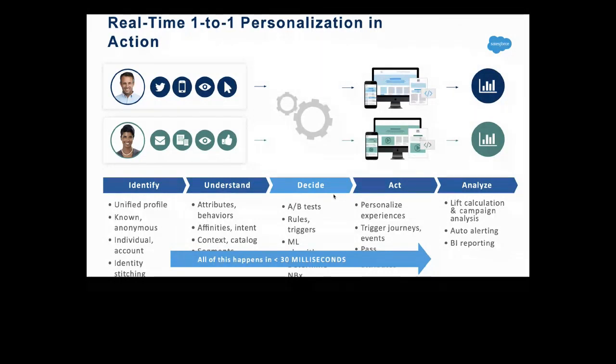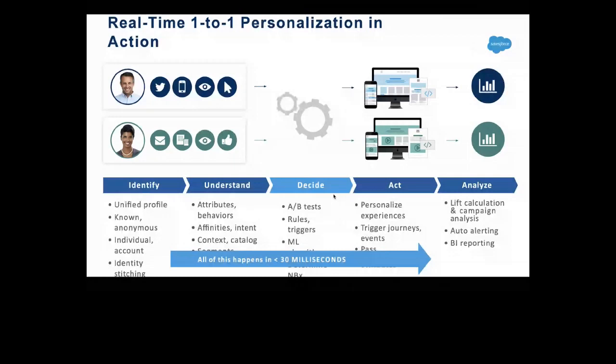And trust me, guys, all these operations happen in less than 30 milliseconds. Imagine how fast that is, how much speed we get all this information inside Interaction Studio. Every 30 milliseconds the page will be refreshed, and it will give you perfect information about each and every customer, one-on-one. So that's the basics of Interaction Studio, what it does and what it gives.